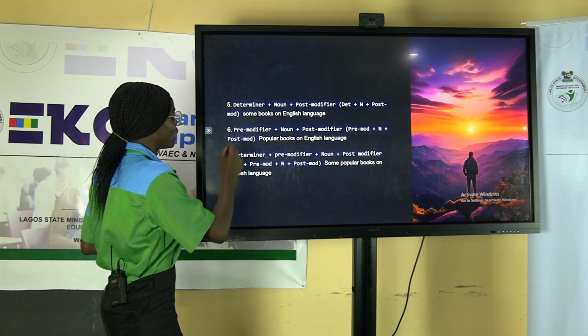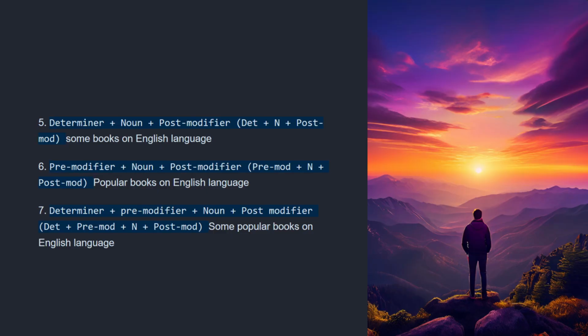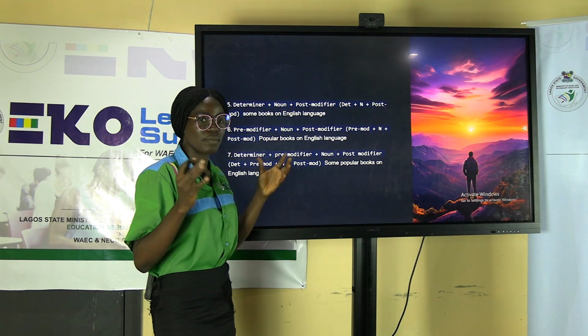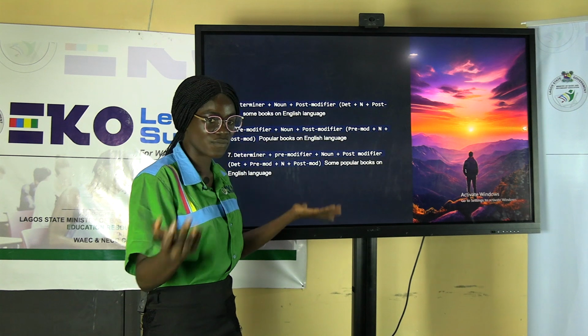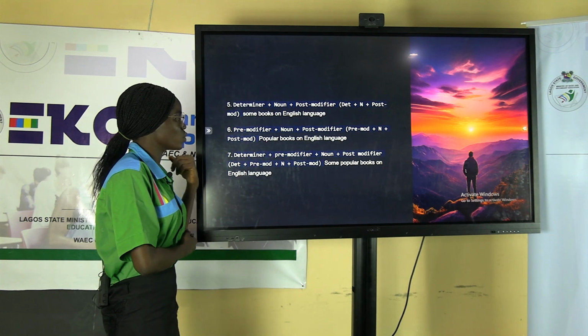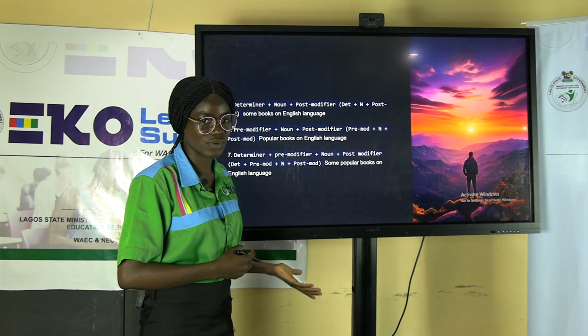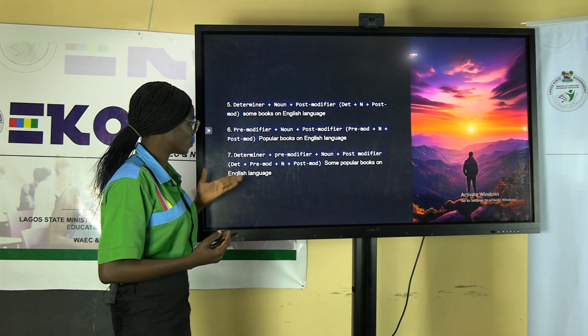Then the sixth one, pre-modifier plus noun plus post-modifier. So what do we have there? We have popular, that's the pre-modifier. Noun, books. Post-modifier, on English language. So all of that forms a noun phrase. We can now say popular books on English language is a noun phrase following this structure.